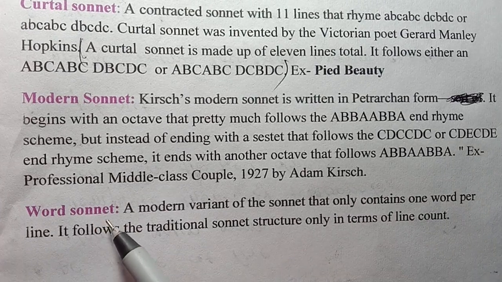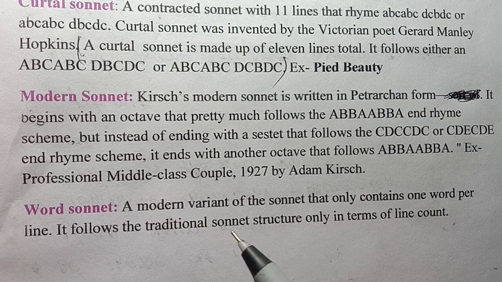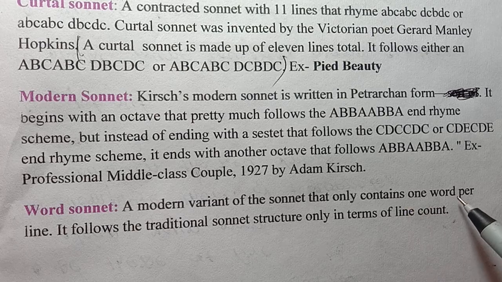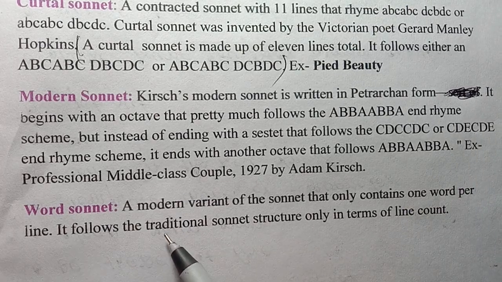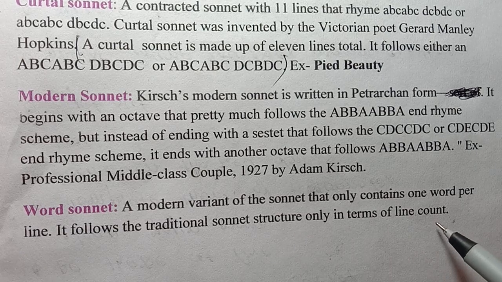Now the last but not the least is the word sonnet. It is also a modern variant of sonnet that only contains 1 word per line. It follows the traditional sonnet structure only in terms of line count.